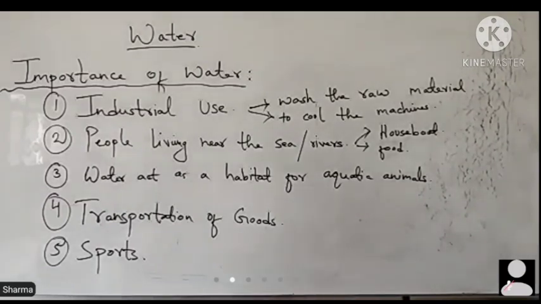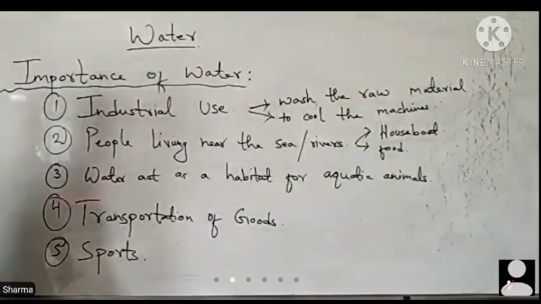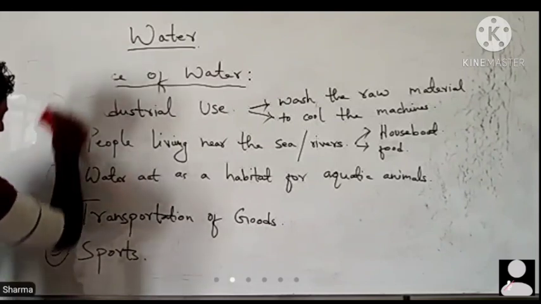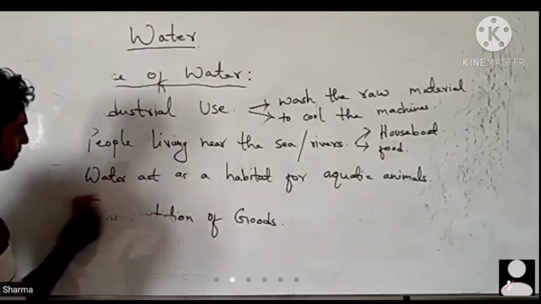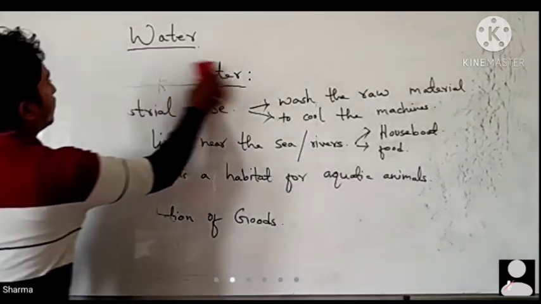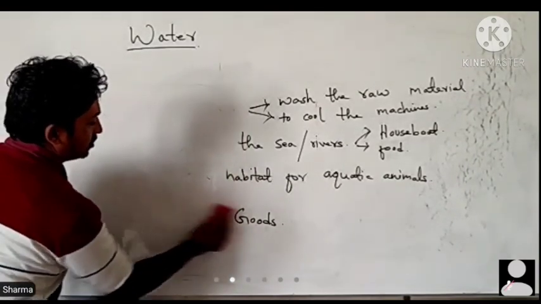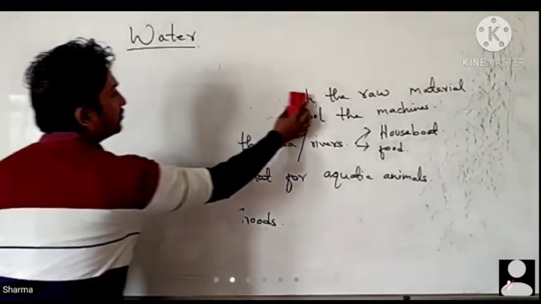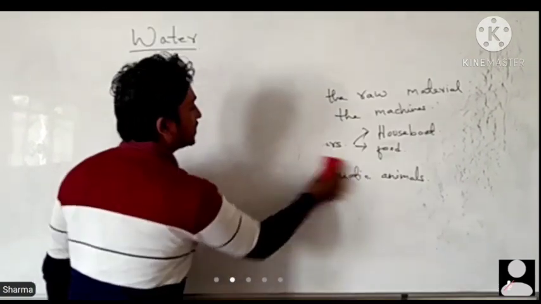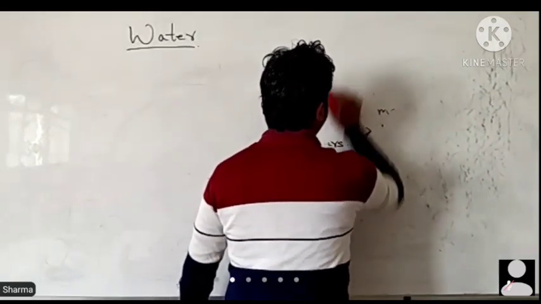Okay, now let's move towards another part, the occurrence of water or the forms of water. What do you mean by the occurrence of water or the forms of water? Forms of water means water exists basically in 3 forms.